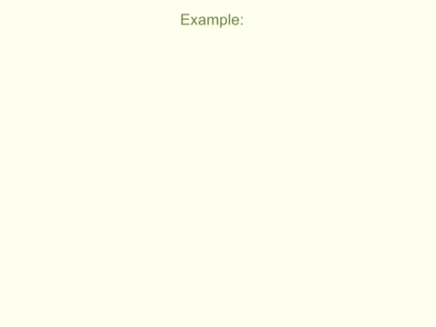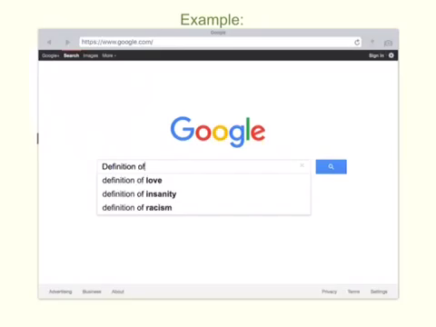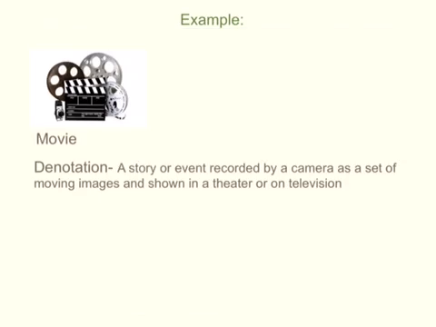For our first example, let's start with the word movie. When we want to figure out the denotation of the word movie, we're going to have to look up its definition. It's always best when you're looking for the definition of a word to type in definition of and then the word you're looking for. So definition of movie. And I would search. And there you have it, a story or event recorded by a camera as a set of moving images and shown in a theater or on television, a motion picture. And we can just copy that down.